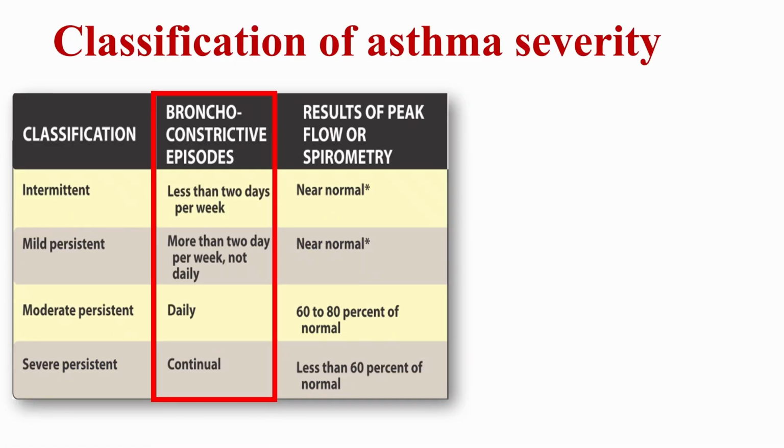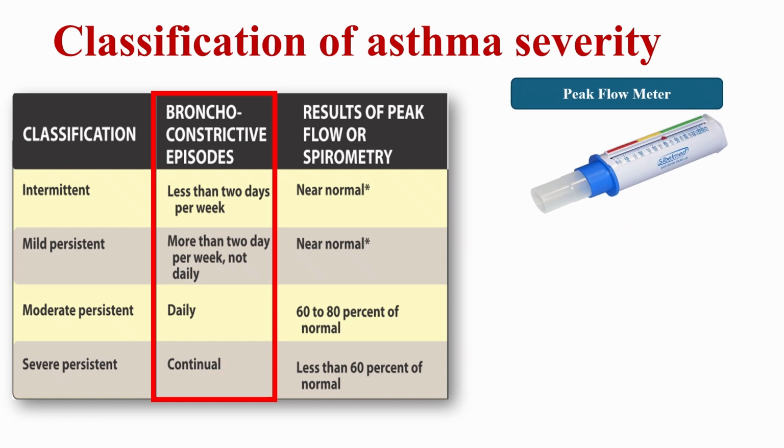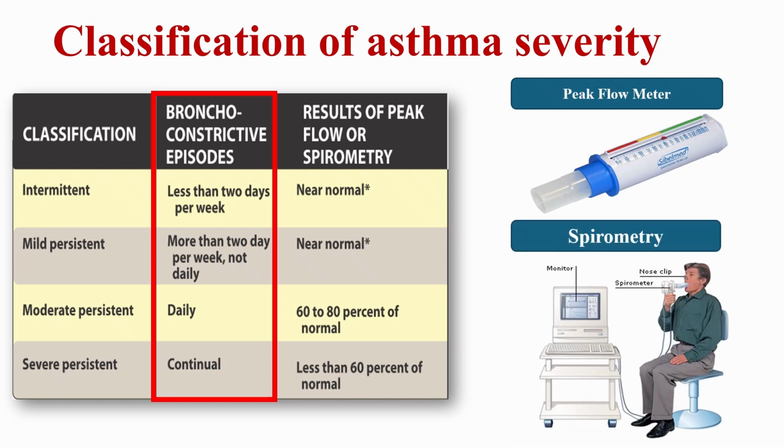Assessing asthma severity relies on both symptoms and objective measurements. Two key tools are the peak flow meter, which measures the fastest speed of exhalation. A decrease in peak flow suggests worsening airway obstruction. Spirometry, the most common pulmonary function test, measures both the volume and flow rate of air. It helps diagnose asthma and differentiates it from other lung conditions like COPD or pulmonary fibrosis. Classification of asthma severity ranges from intermittent to mild persistent, moderate persistent, and severe persistent asthma. This classification guides the stepwise approach to asthma treatment.